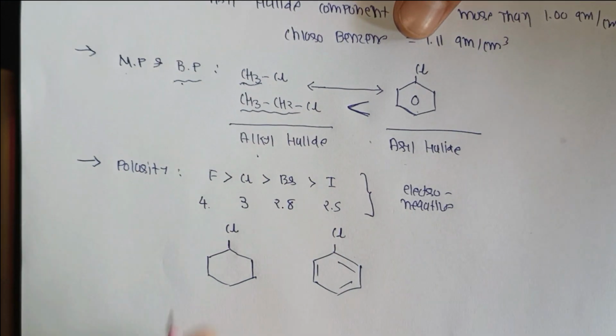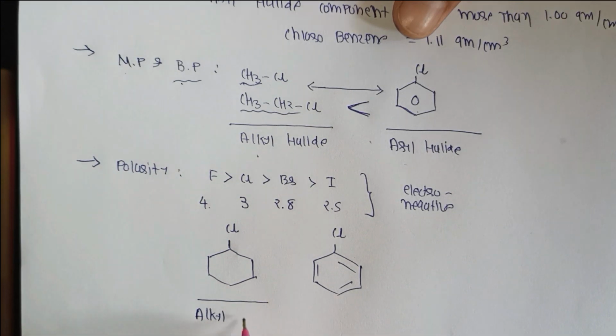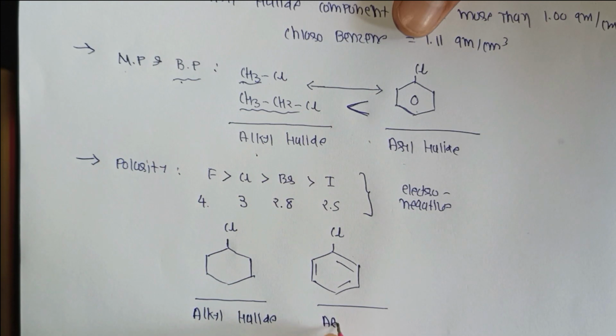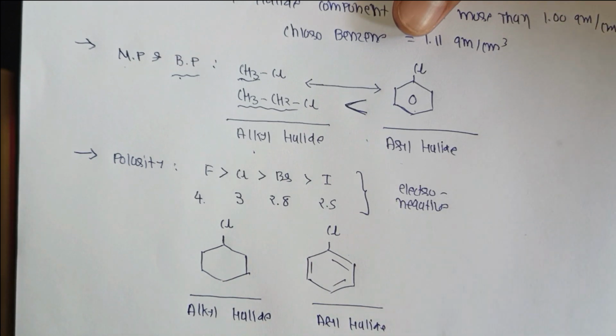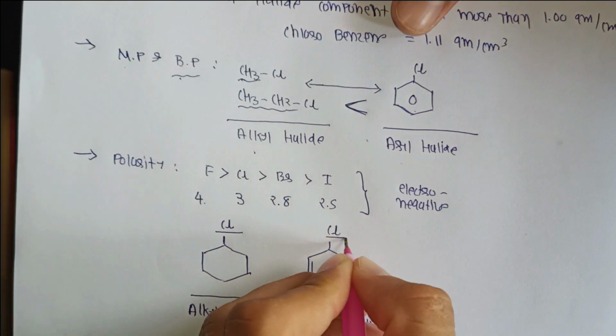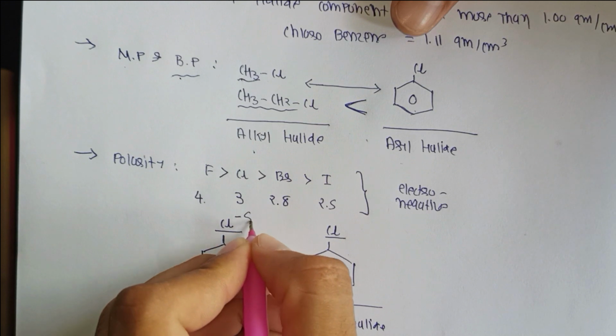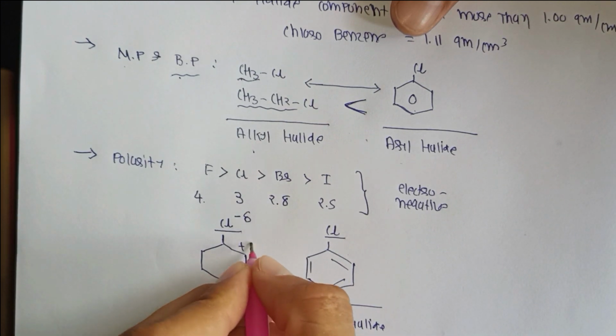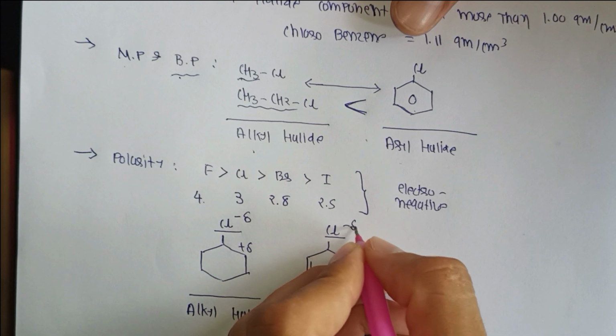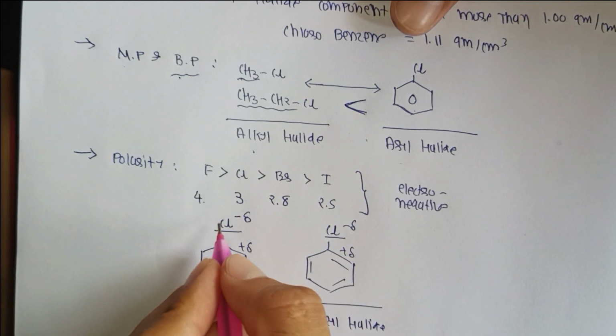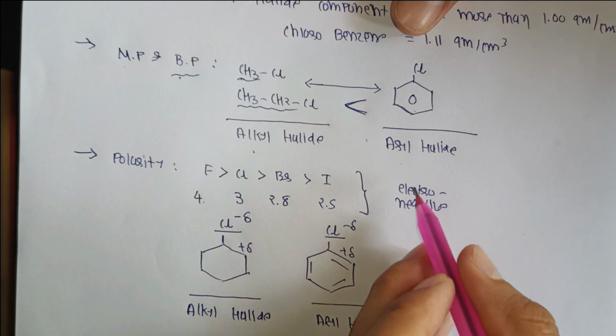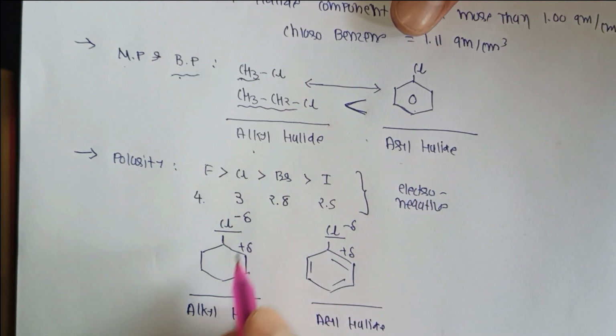Here chlorine in this is the example of alkyl halide, and this is the example of aryl halide. In both, the Cl chlorine atom has a minus delta charge and the carbon has a plus delta, because the halogen is electronegative compared to the alkyl group and aryl group.